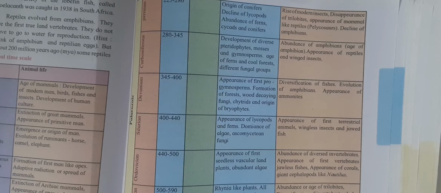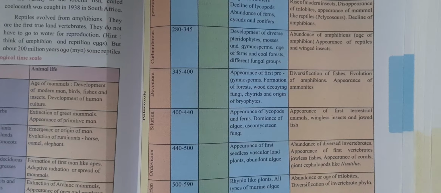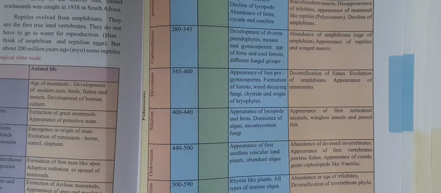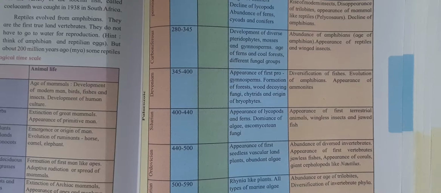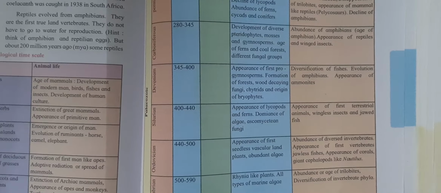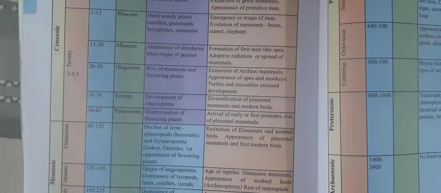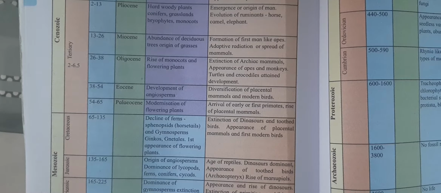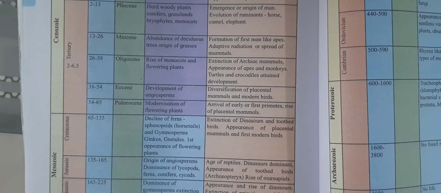Now, it is divided into 6 eras: Azoic, Archaeozoic, Proterozoic, Paleozoic, Mesozoic, and Cenozoic. You can refer to this. These eras are further divided into periods and epochs. Different eras are characterized by different events. For example, take the Mesozoic era, Jurassic period. The name Jurassic itself rings a bell. Jurassic period is the age of reptiles or dinosaurs. So it is very interesting to learn the geological time scale.